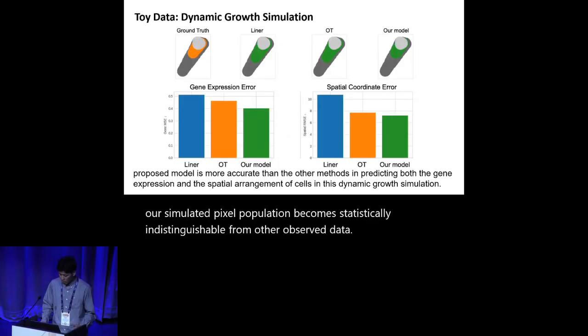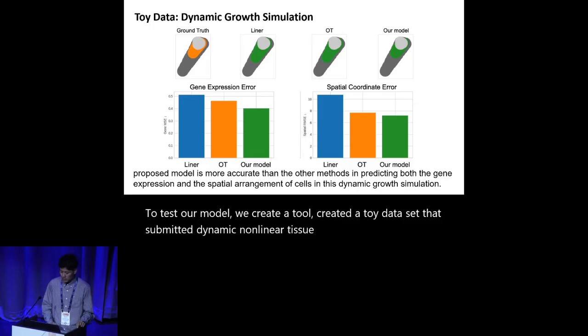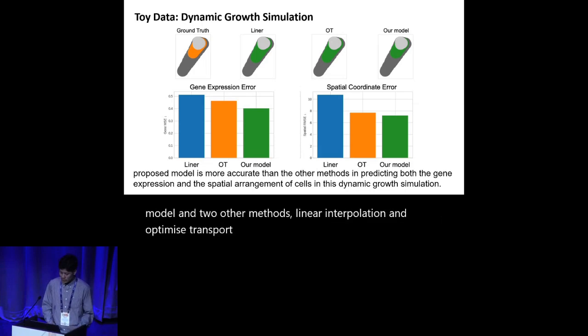To test our model, we created a toy dataset that simulates dynamic nonlinear tissue growth. We then tasked our model and two other methods, linear interpolation and optimal transport, with predicting an intermediate state of this growth, given only the start and end points.